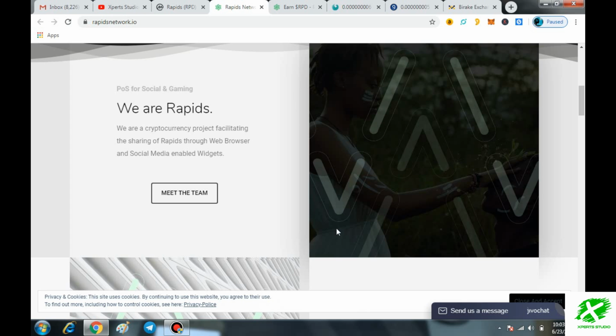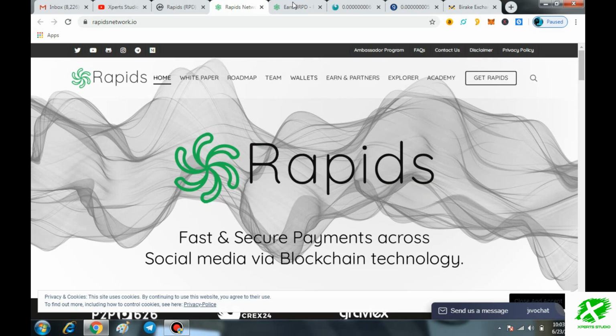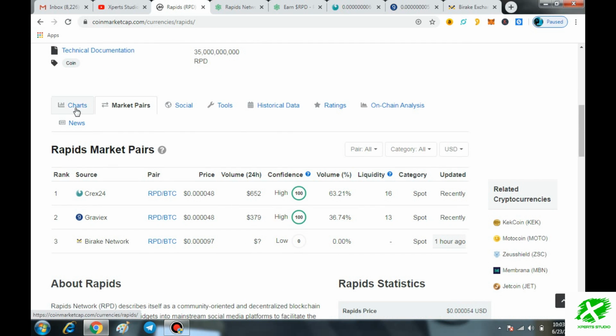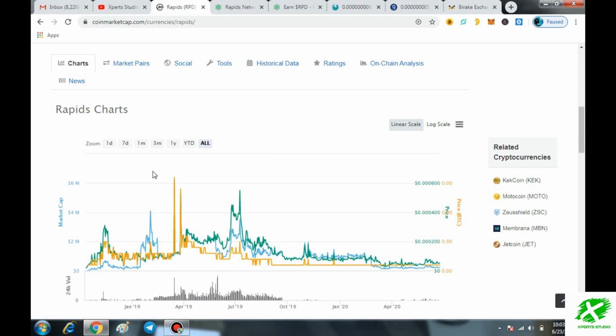Now, at the end I will definitely give my own prediction regarding the Rapids coin. As per my point of view, here you can see it by yourself. First of all, on the charts, just to tell you each and everything regarding the Rapids coin, it already hit up to 0.000622. So very soon after the big exchanges, and also because at this time the team is in development,